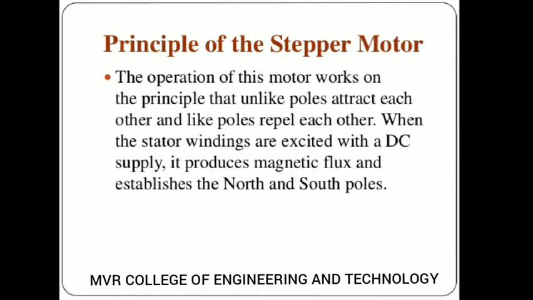Phase in the sense, you don't confuse here. Phase in the sense it's an angle, a phase angle. So like this you will get your operation. How does your motor rotate? Attraction and repulsion between 2 forces will create a net torque. This net torque will rotate and give the output. So when the stator windings are excited with a DC supply, it produces a magnetic flux between north and south poles. So let us see the construction in order to understand more.